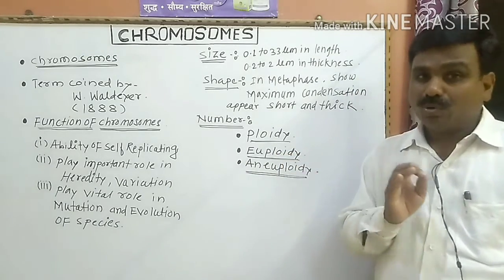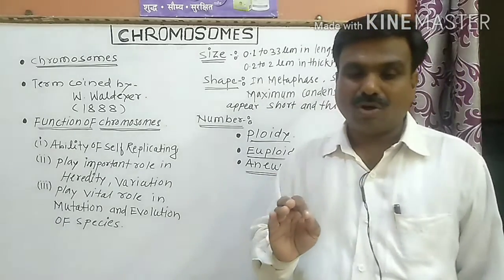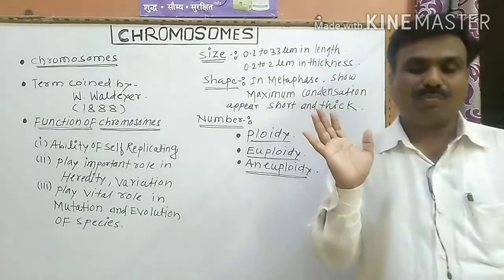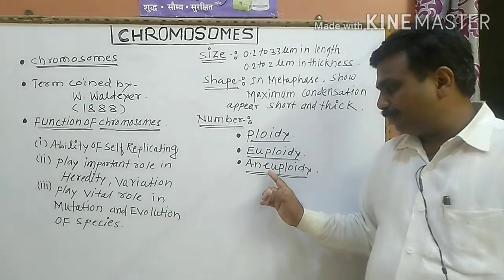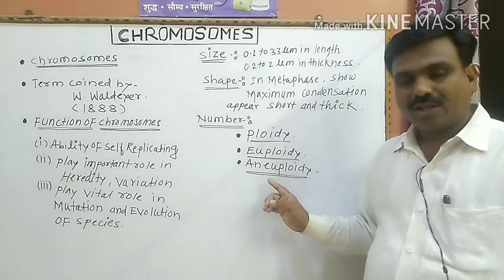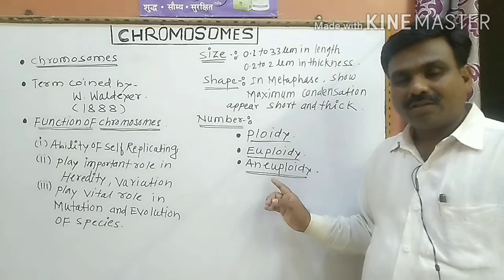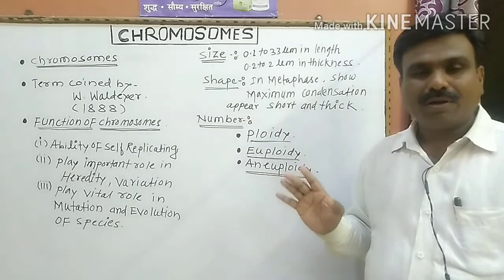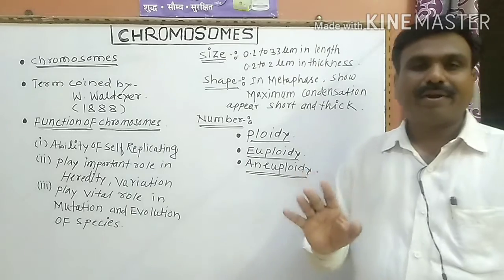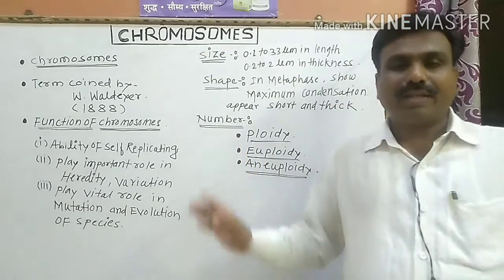When the chromosome number is not an exact multiple of the haploid set of chromosomes, it is described as aneuploidy. Aneuploidy means there is no exact multiple of the haploid set.